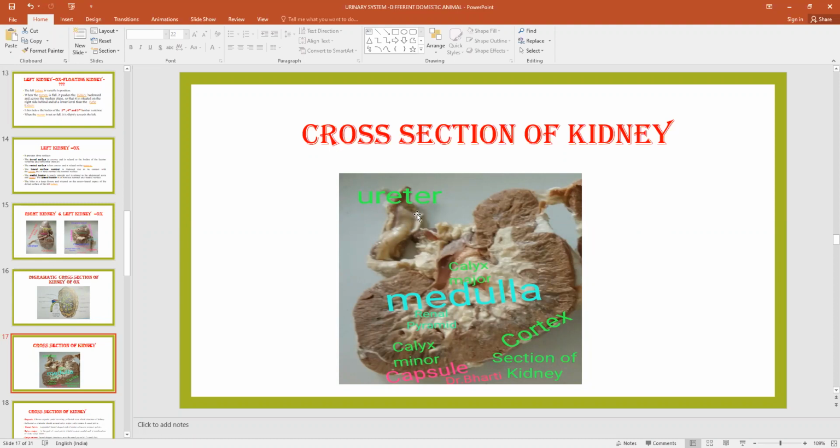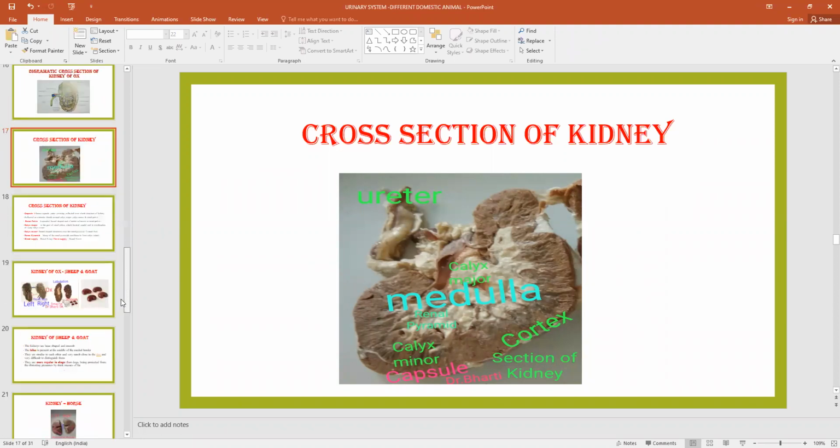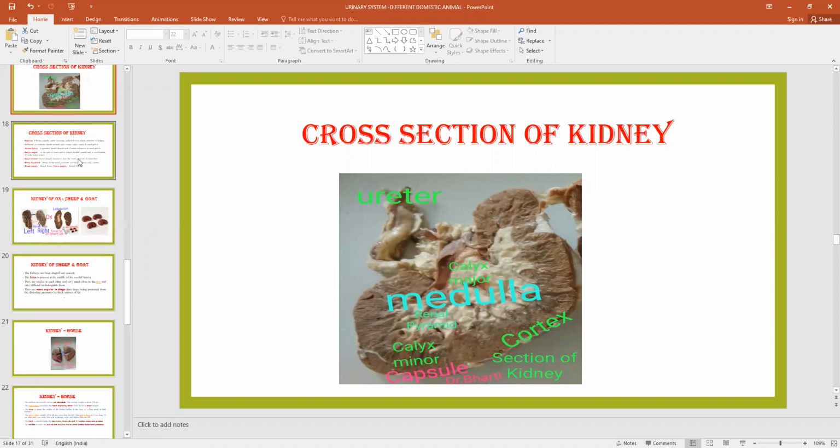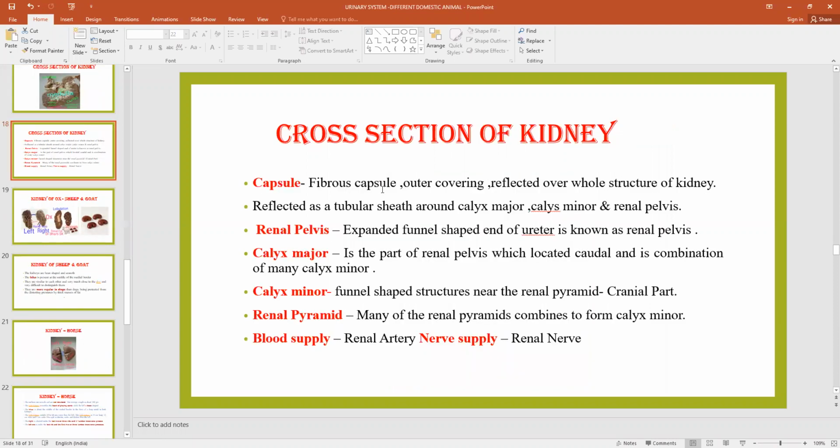So I think these normal structures are clear, when we take the cross section of a kidney of the ox. What is the capsule? Capsule is the thin fibrous structure which covers the whole kidney and is reflected over the tubular sheath. And this capsule comes in contact with the fat, that is the renal fat, externally. And the capsule runs inside and forms a linear structure known as the renal pyramid.